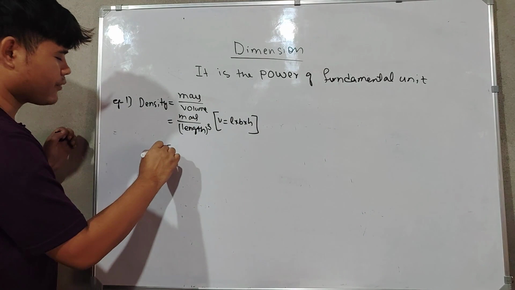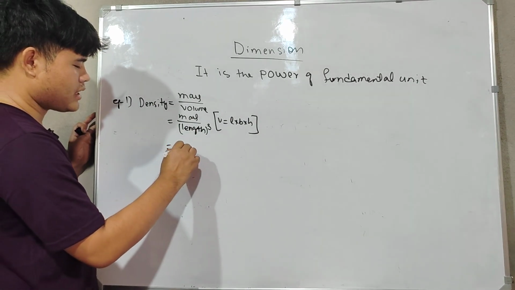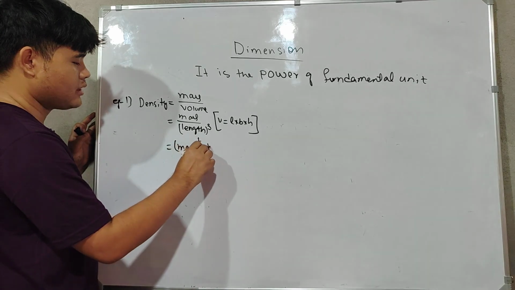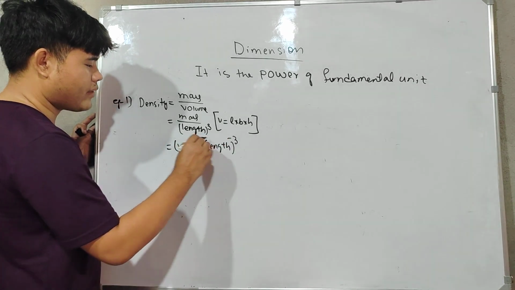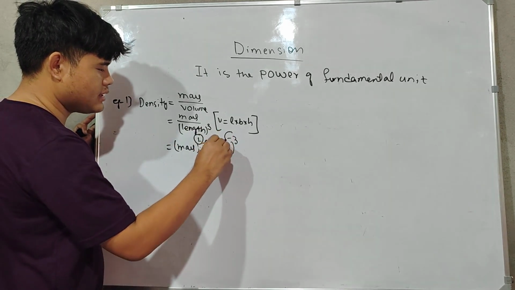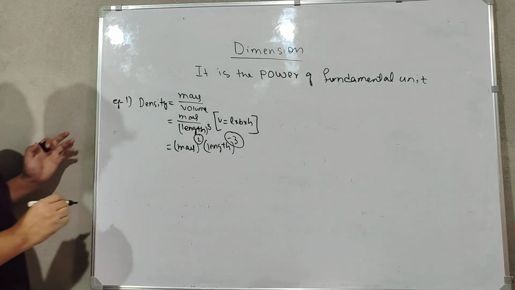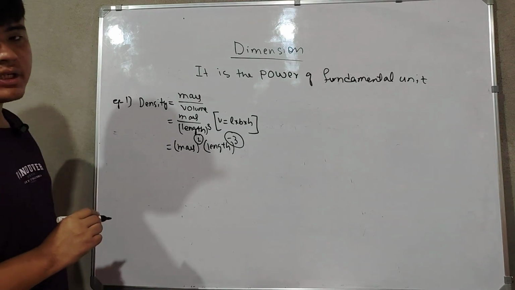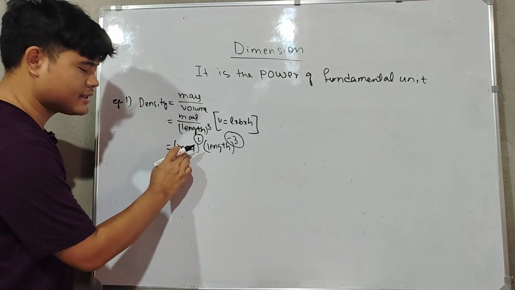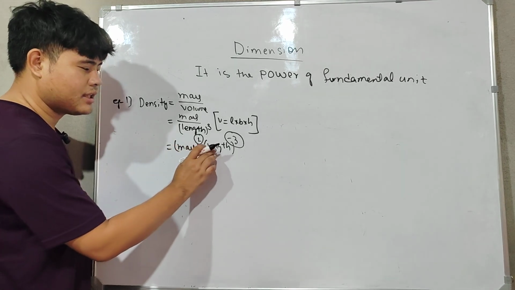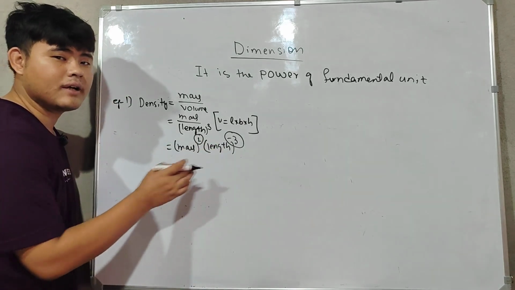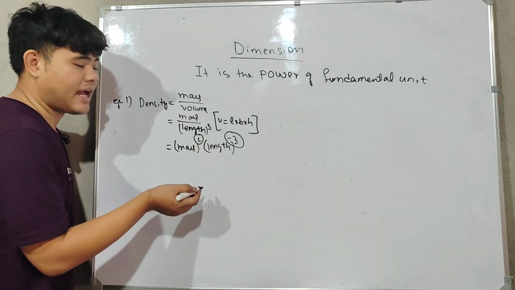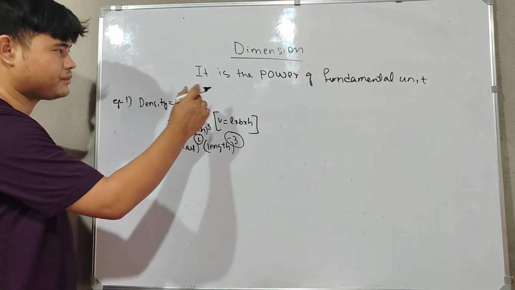Now mass will have the power of 1, and length will have the power of minus 3. This 1 and this minus 3 are called the dimensions. Mass is a fundamental unit, length is a fundamental unit, and their powers are called the dimensions. How do we read this?